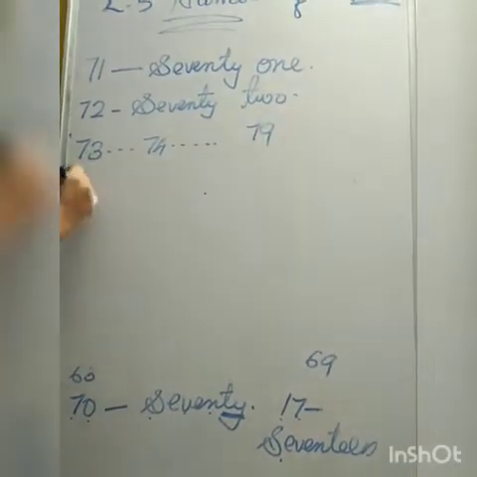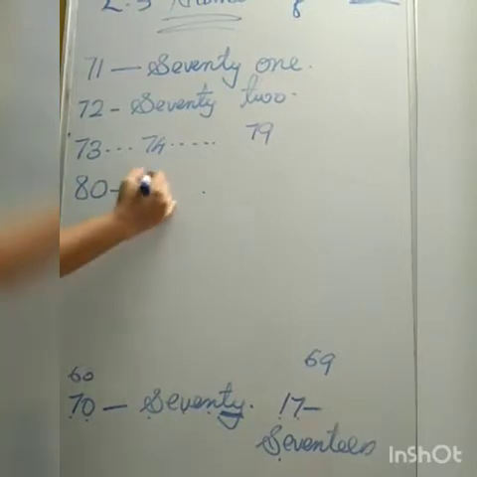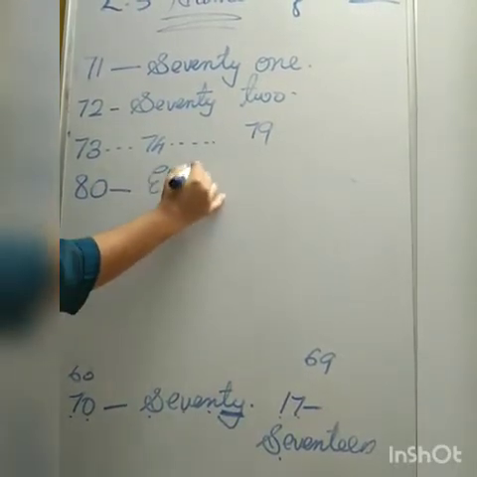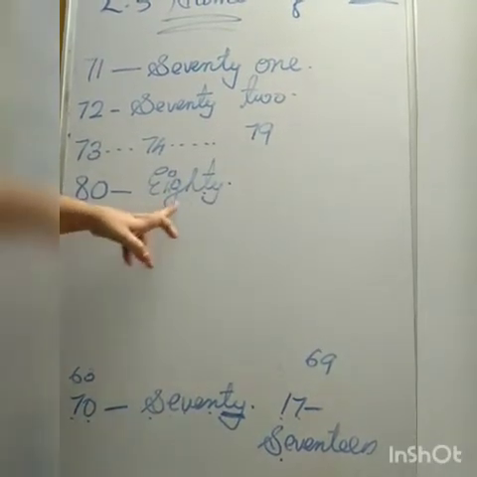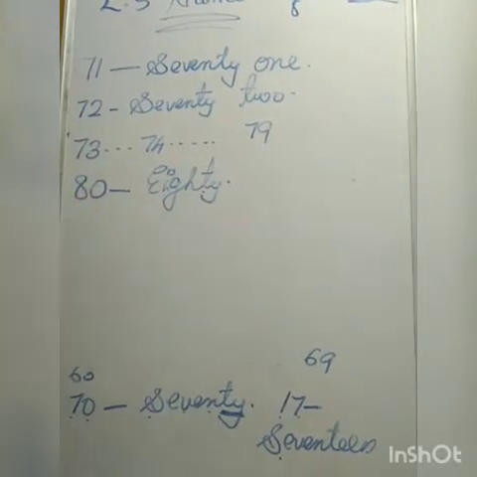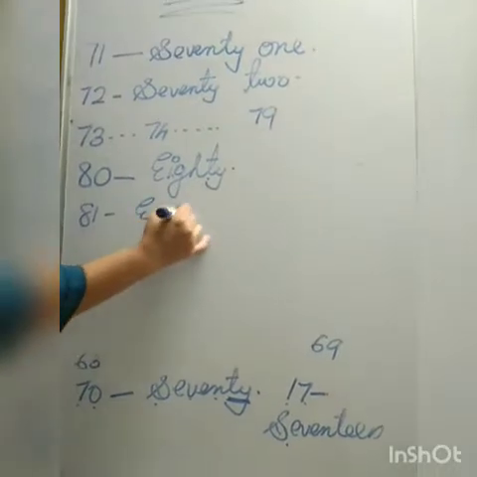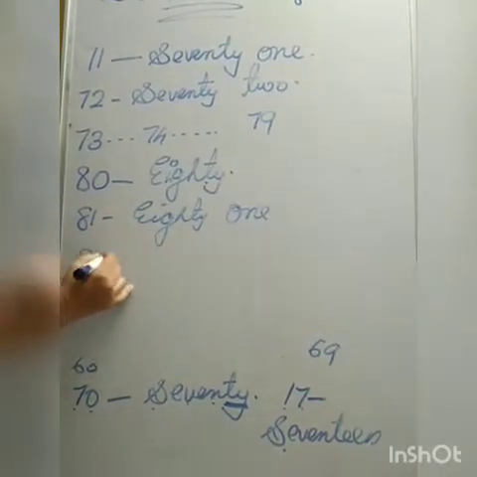79. After 79, we have 80. What is the spelling of 80? E-I-G-H-T-Y, 80. Then 81. E-I-G-H-T-Y, 81. Now 89.